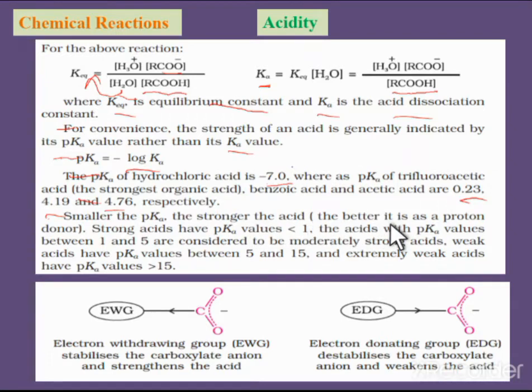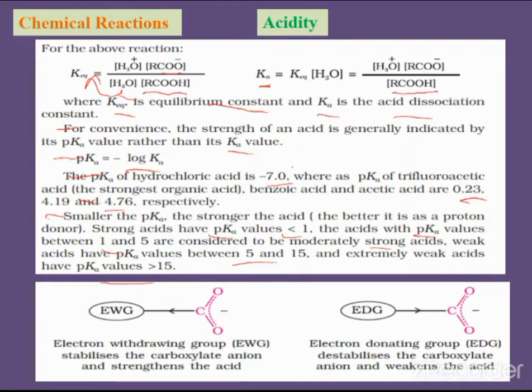That is the better proton donor. Stronger acids have a pKa value less than 1, whereas acids with pKa values between 1 and 5 are considered moderately strong acids. Weak acids have pKa values between 5 and 15, and extremely weak acids have a pKa value greater than 15.